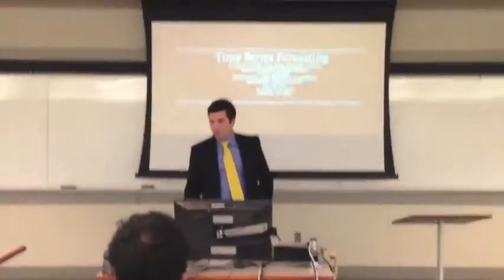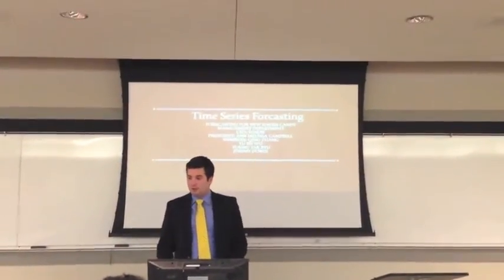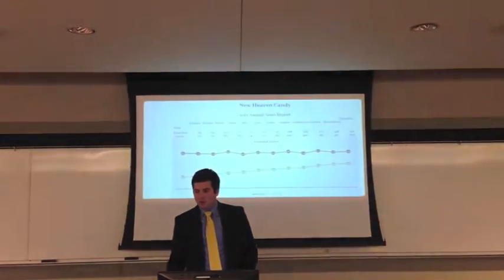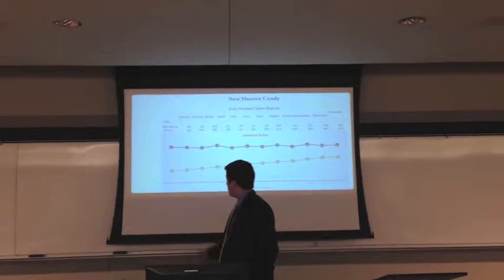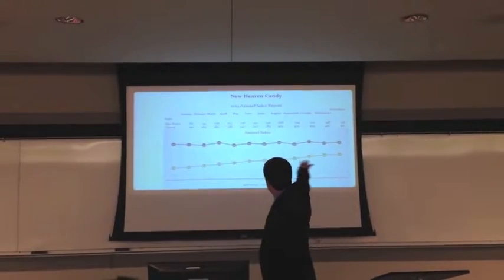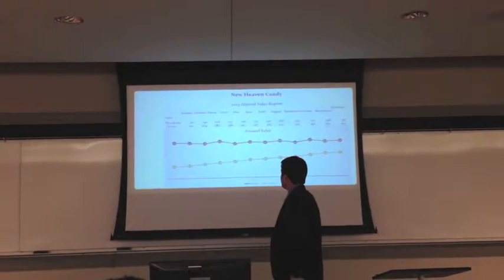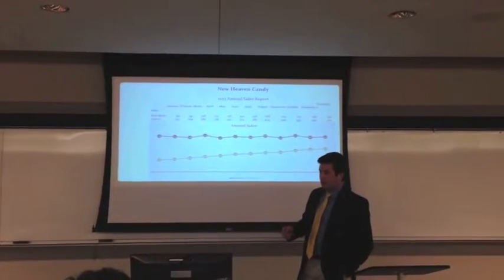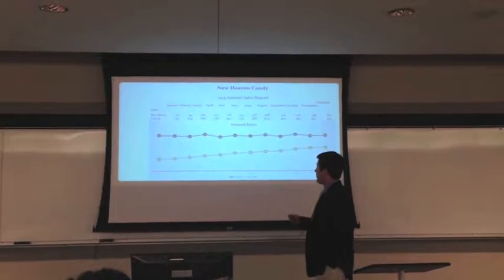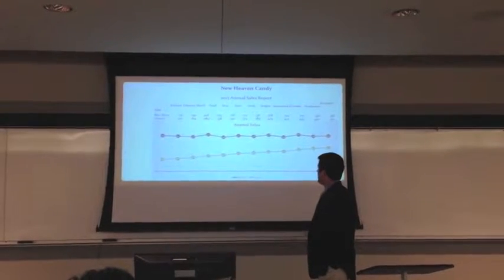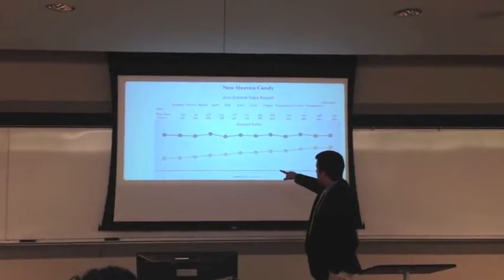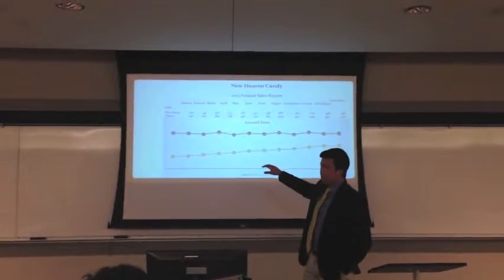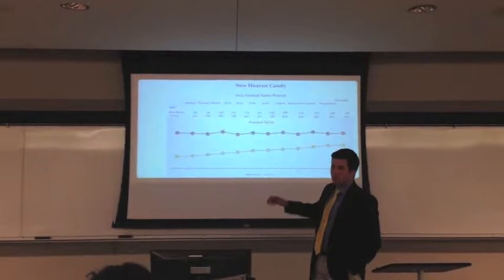So we're going to use time series forecasting to determine the amount of raw materials that we're going to purchase. For our blueberry product, you can see that there's no sales trend. It's consistent throughout the year. Therefore, we're going to use a moving average and exponential smoothing to determine the amount of raw materials. For our cherry product, you can see that it's increasing throughout the year, so our best option is exponential smoothing with a trend.